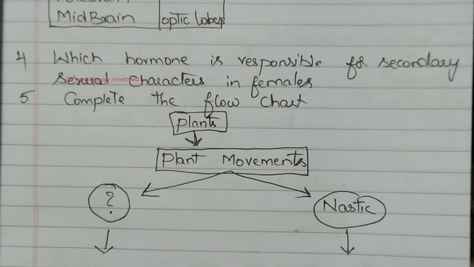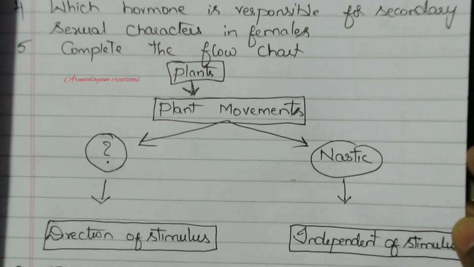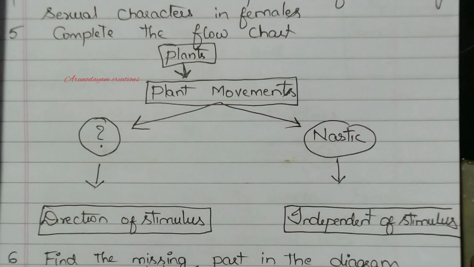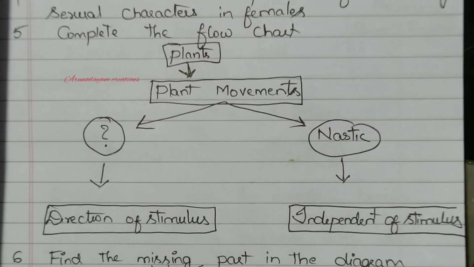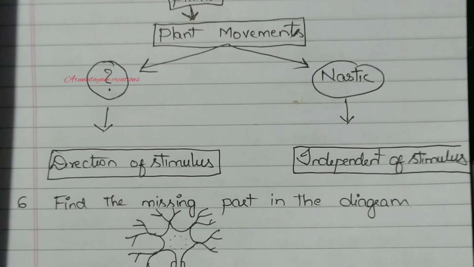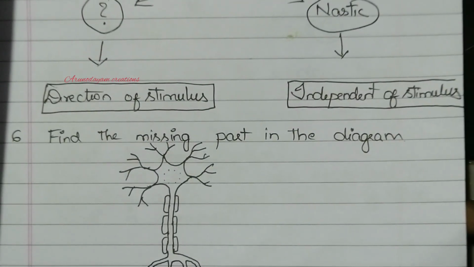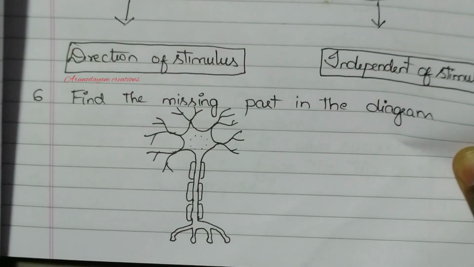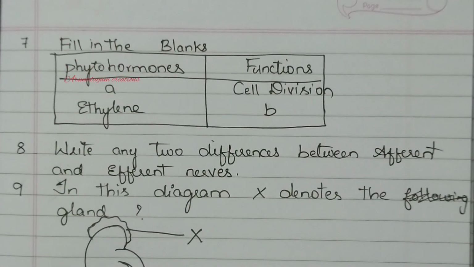Plants have movements, plant movements, and those plant movements are of two types. Nastic movement, which is independent of stimulus, and you have to write which type of movement shows a direction of a stimulus. Next, sixth question. Find the missing part in the diagram. You have to observe this diagram and you have to write which part is missing here. Seventh question. Fill in the blanks.